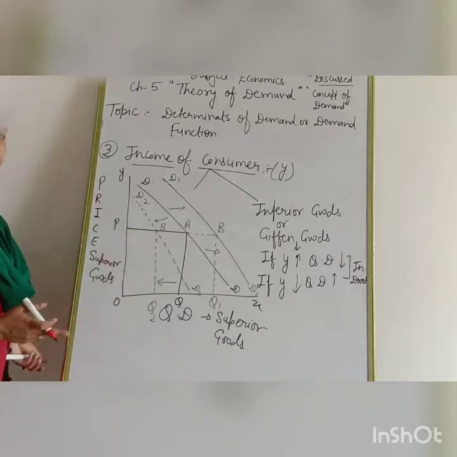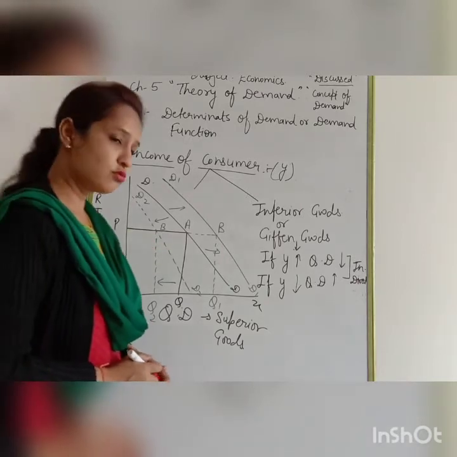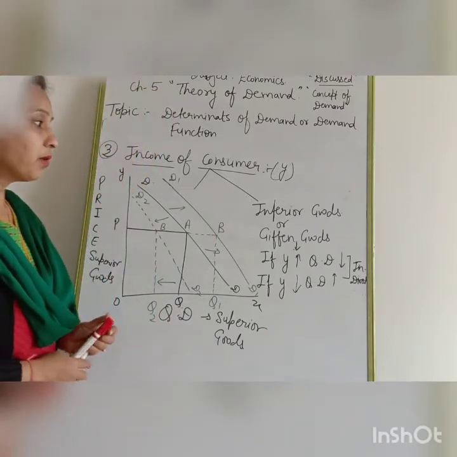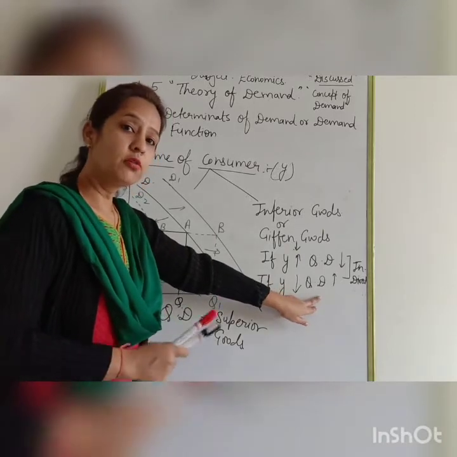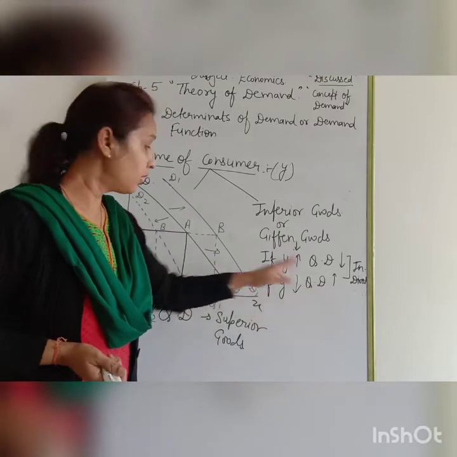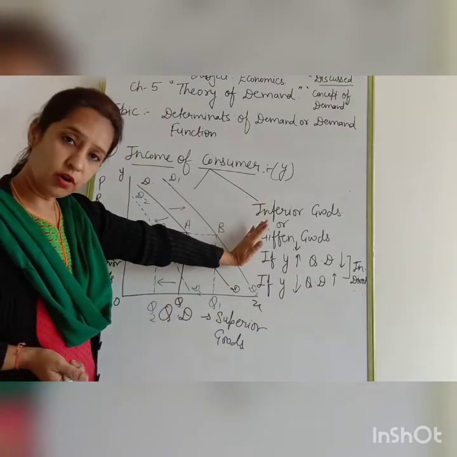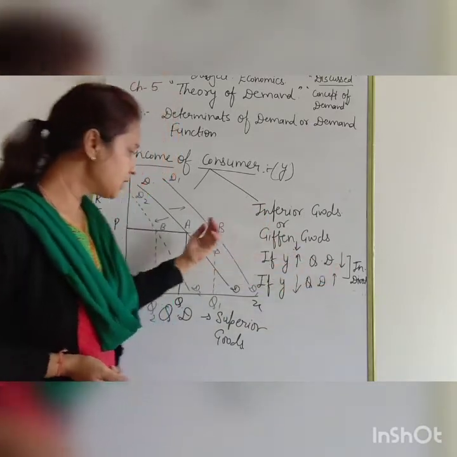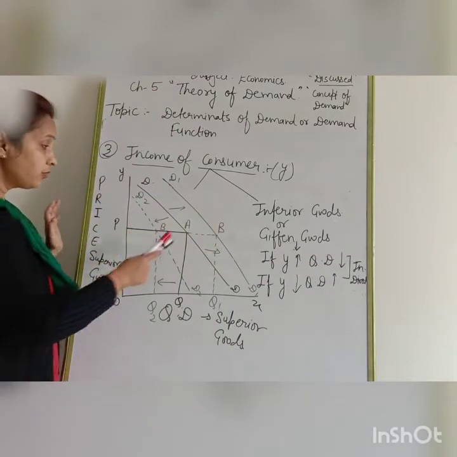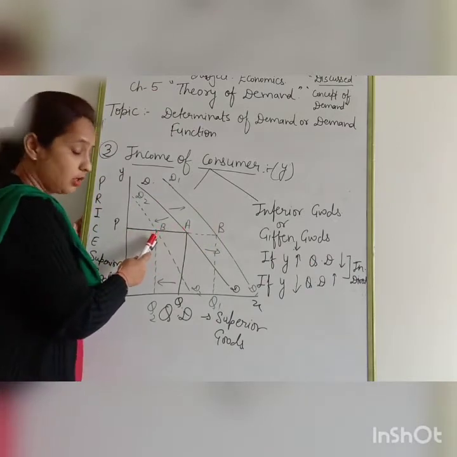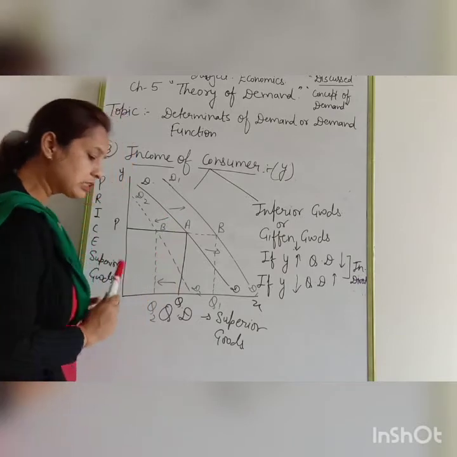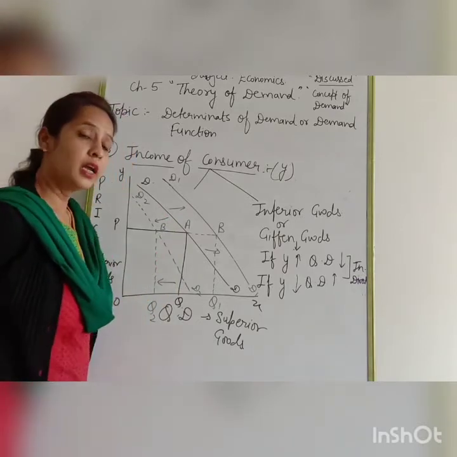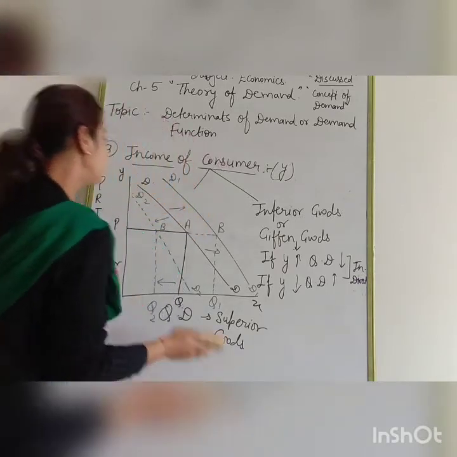The same way you can draw the diagram of inferior goods also. Clear? If demand increases, then you have to shift the DD demand curve in the forward direction. If demand decreases, you have to shift the demand curve in the backward direction. You just have to write in the explanation why demand has changed.